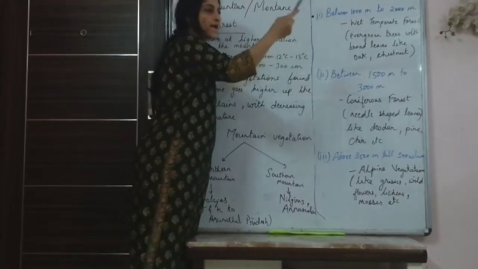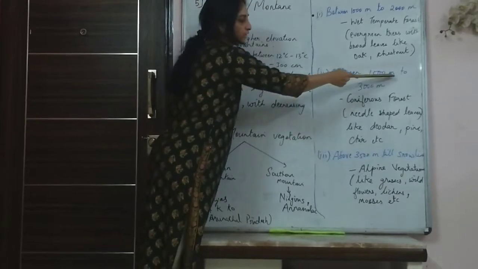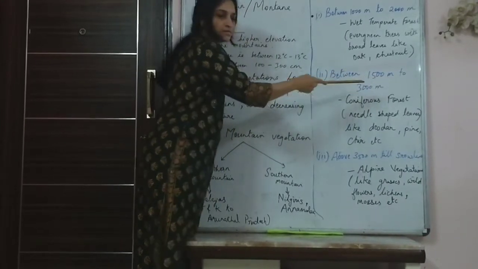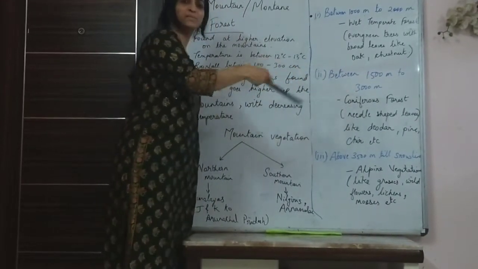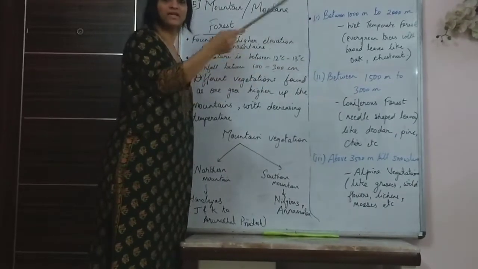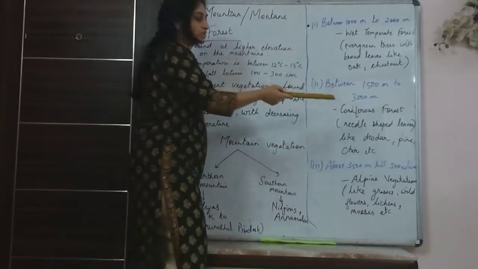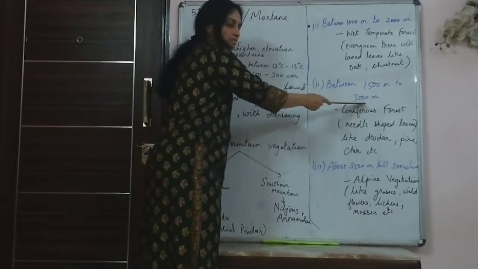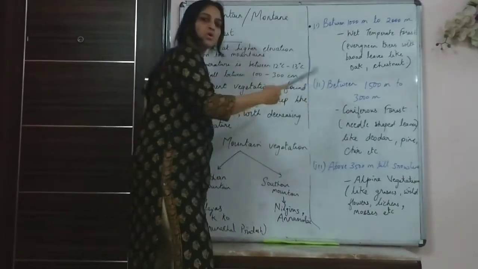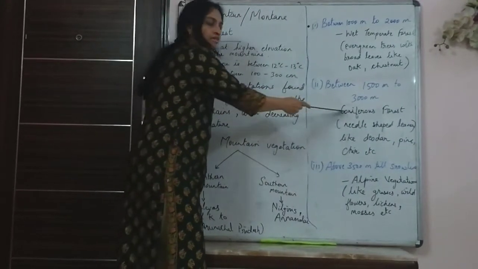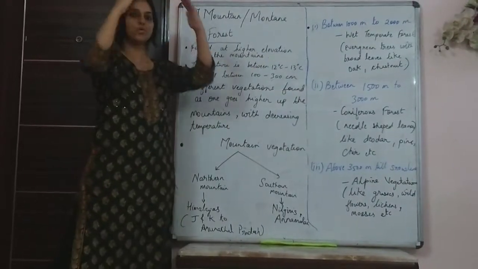Now as you go higher, see here I have written between 1500 meters to 3000. Like I said, it depends upon where that area is and what vegetation is grown. Basically up to 3000 meters you find coniferous trees. Coniferous means they are conical in shape.